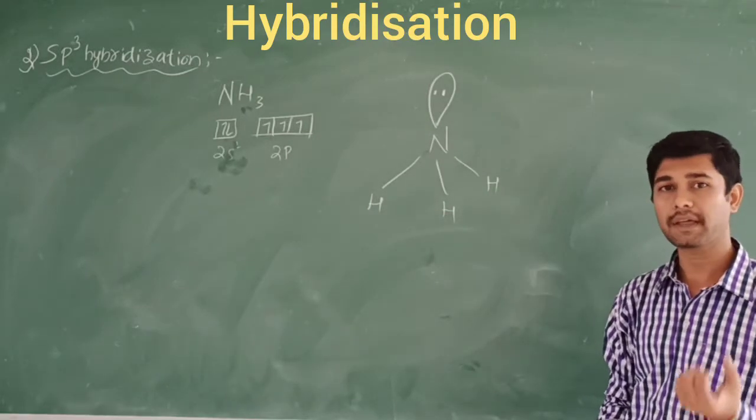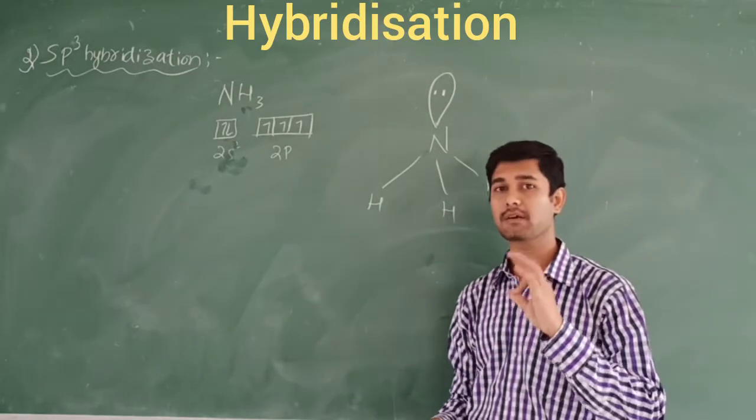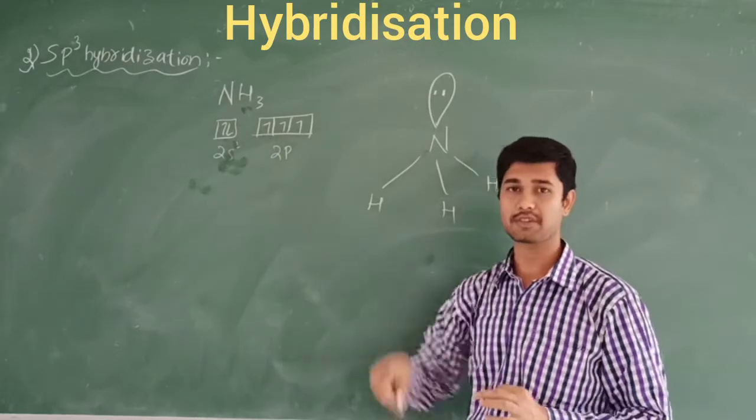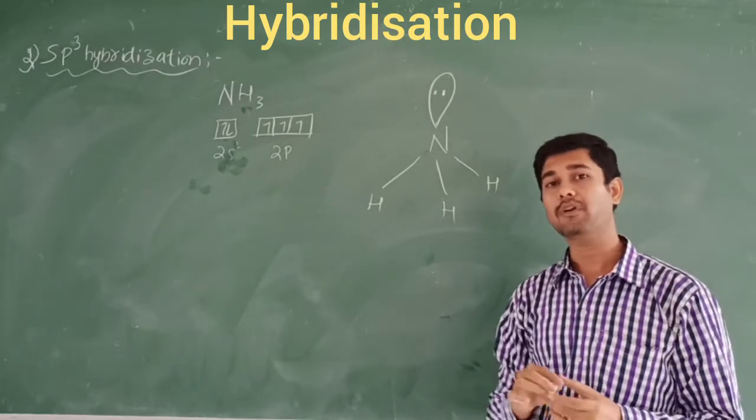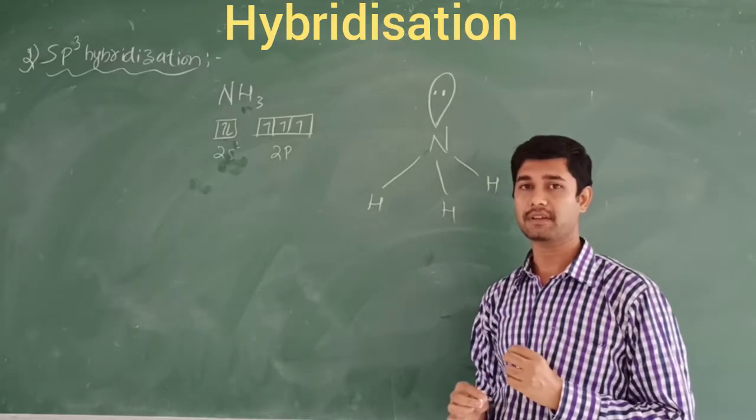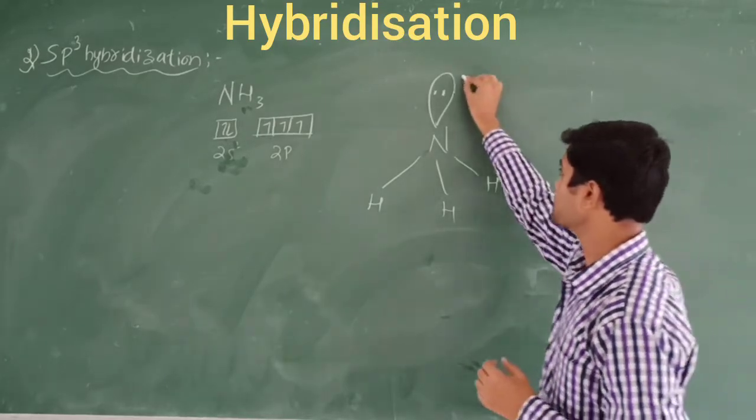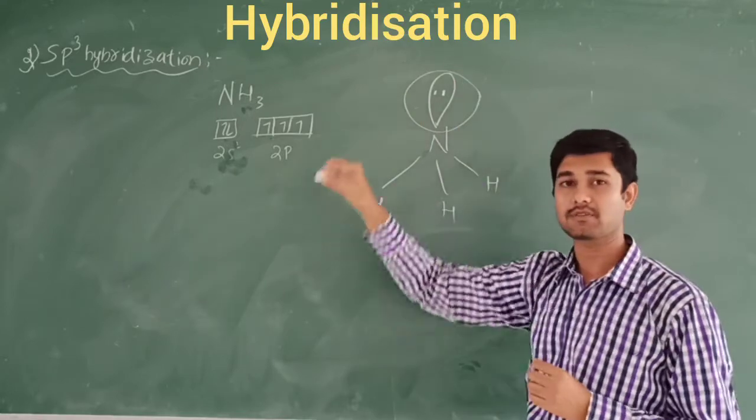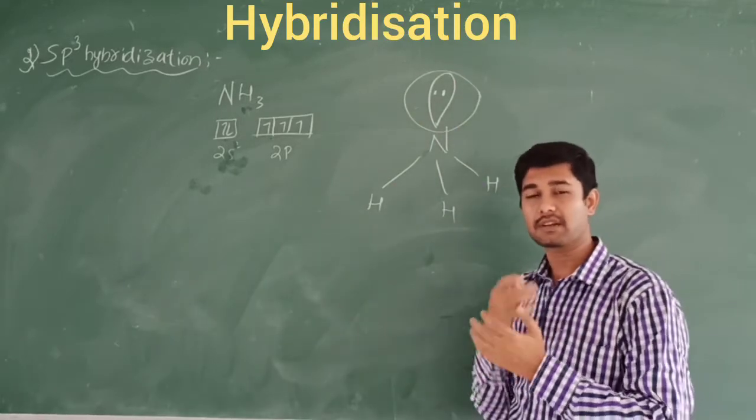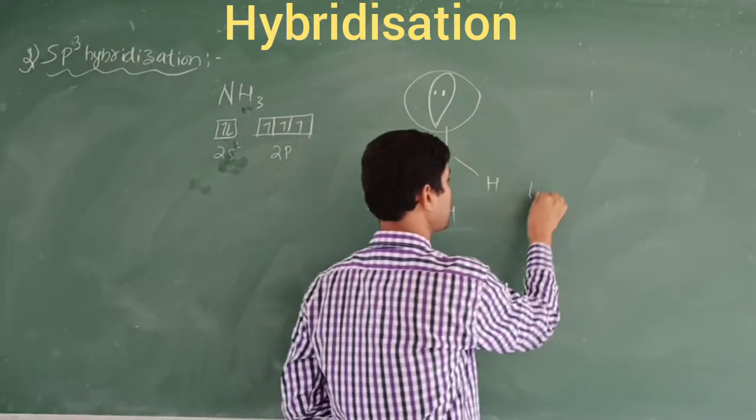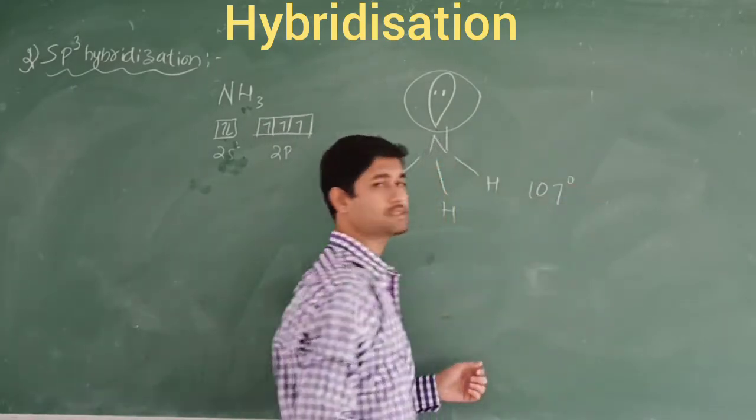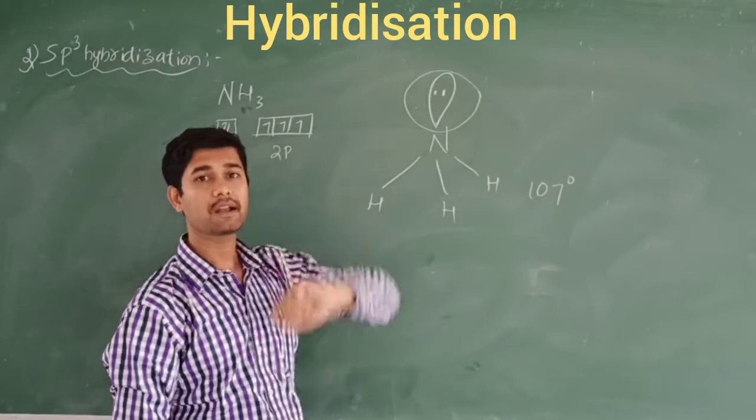But what about the bond angle? When you look at the methane compound, it also has sp3 hybridization. Due to the 4 corners of the tetrahedron, the bond angle comes to 109.5 degrees. But here, the presence of the lone pair of electrons on the nitrogen atom causes repulsion. That's why the bond angle decreases to 107 degrees, because of the presence of the lone pair of electrons.